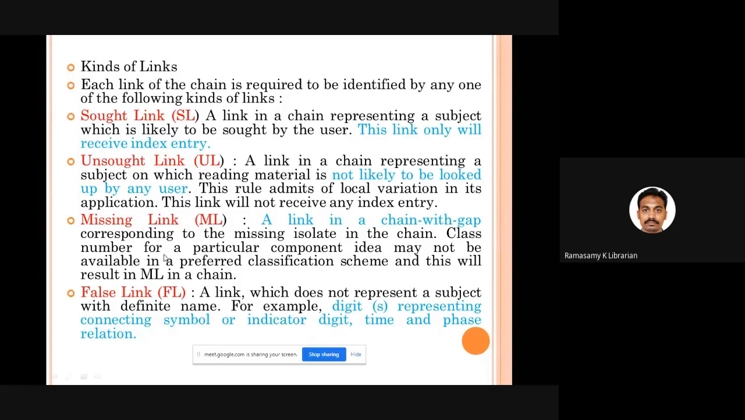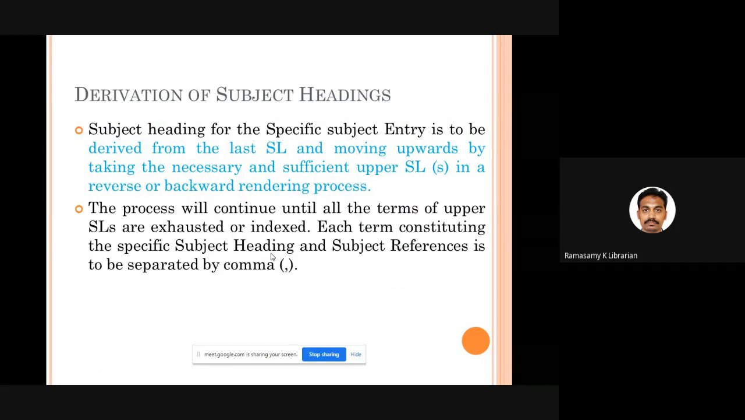Then comes the missing link. Sometimes, if you use a classification scheme, for some numbers there won't be any equivalent terms at all. For example, for 2, 3, 4, a classification number may be there, but for 2, 3, no number may be there. So some gap may be in the classification scheme itself. Whenever such a gap is there, it is called a missing link. Then comes the false link. For example, if you have a link which ends with a connecting symbol, or which ends with a number for time phase, or which ends with the number for phase relation, they are called false links. Okay, good.